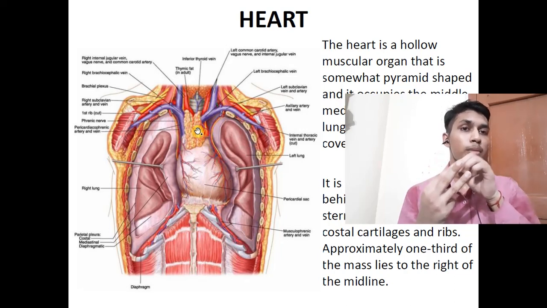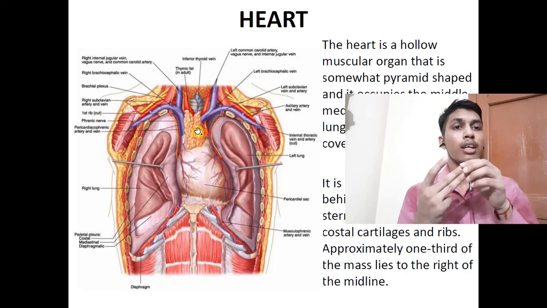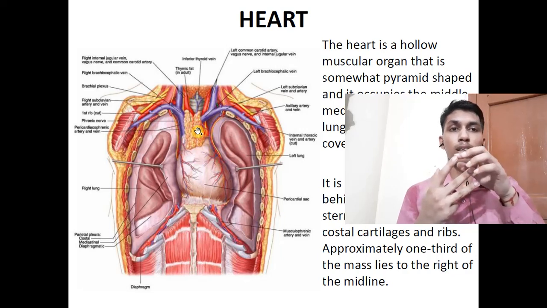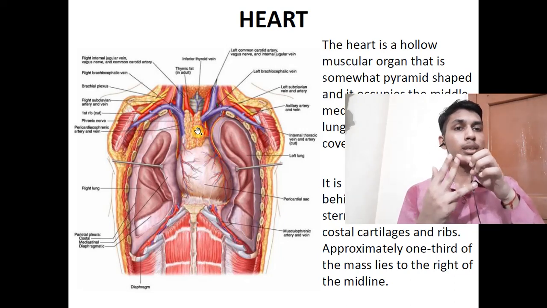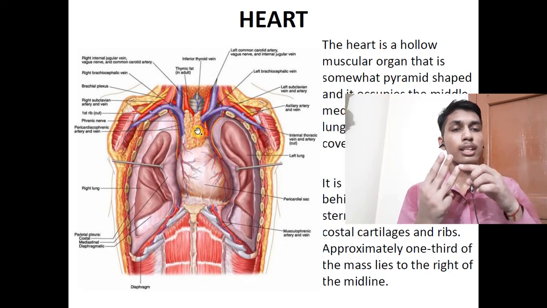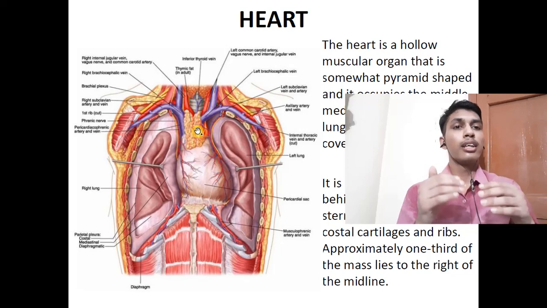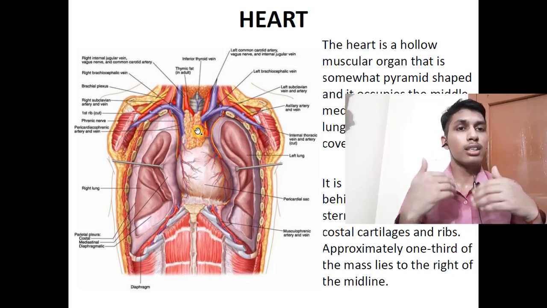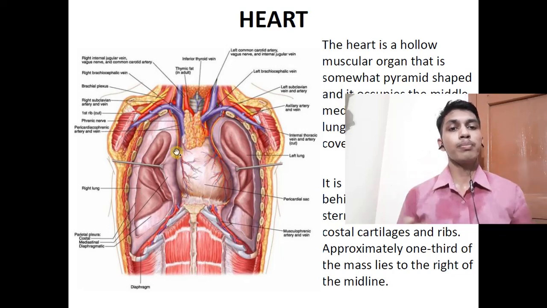So one is the fibrous membrane, and the other two are serous membranes, that is the parietal serous and the visceral serous. The outer one is the fibrous membrane, then the parietal serous, then the visceral serous membrane, the visceral pericardium. The visceral pericardium, we studied, covers the outer wall of the heart, so we can say it is the epicardium.